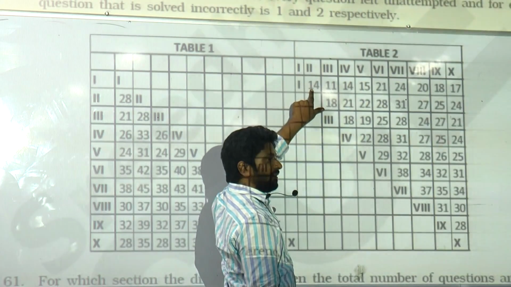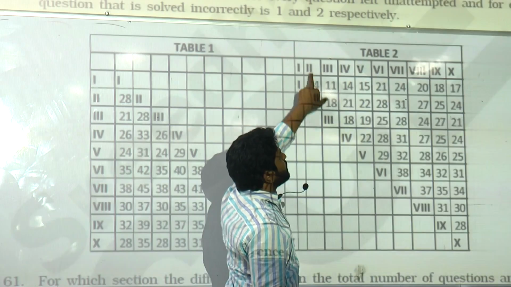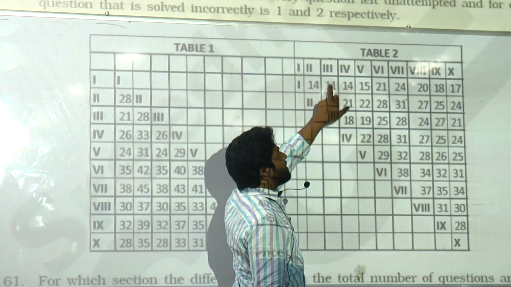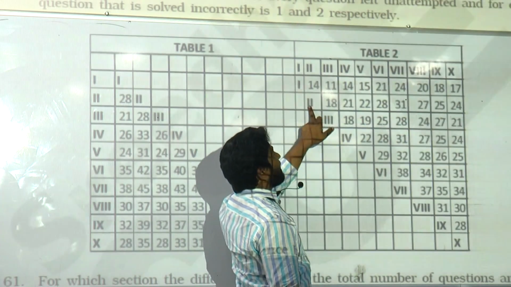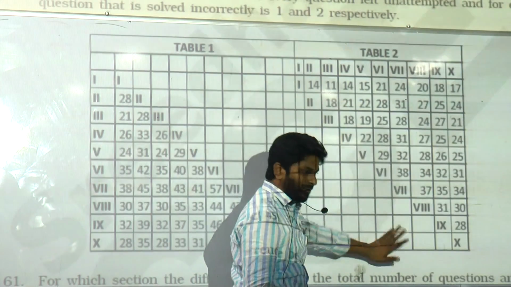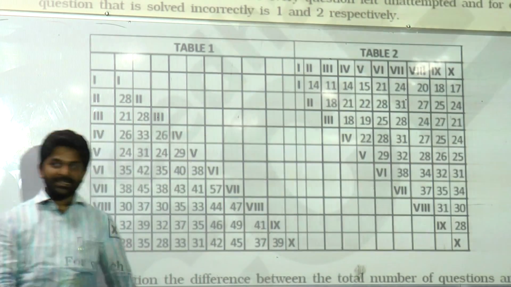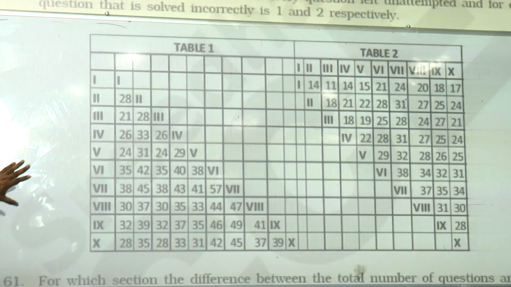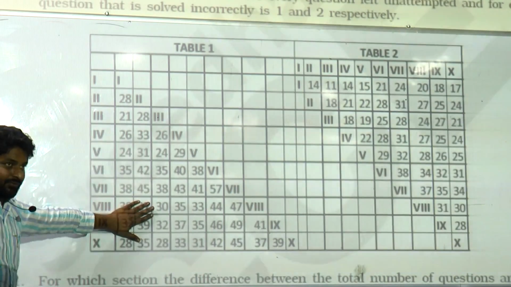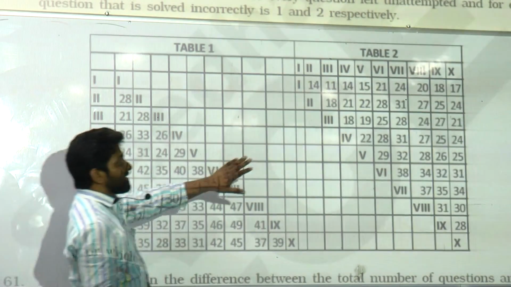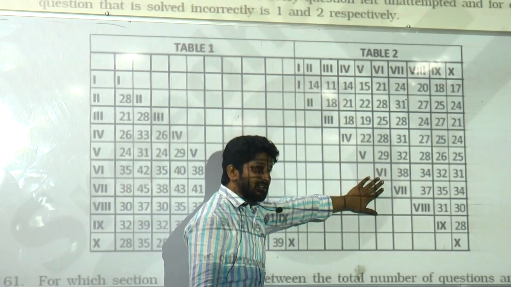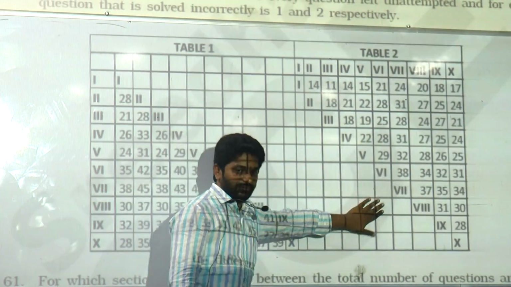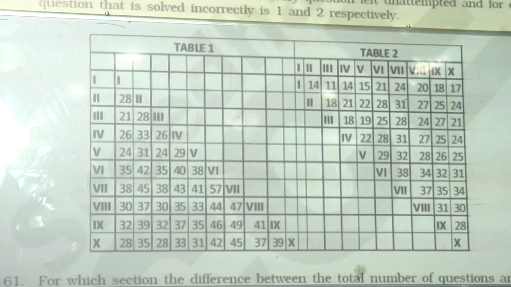What is 14? 1 and 2. 11, average of 1 and 3. 18, average of 2 and 3. Like that you have information for 10 sections. These are the average number of questions, and these are the average number of questions that were answered correctly. And now you have one more piece of information.